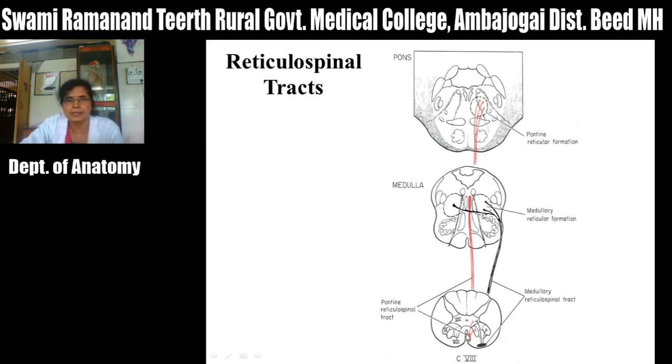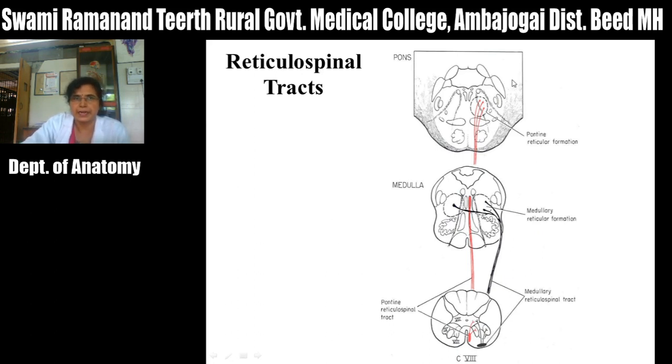Then these fibers first relay in lamina 7, 8, and through these interneurons, they relay in the motor neurons of spinal cord, that is the alpha and gamma motor neurons, and fibers arising from these alpha and gamma motor neurons pass through the ventral root and supply the skeletal muscles.